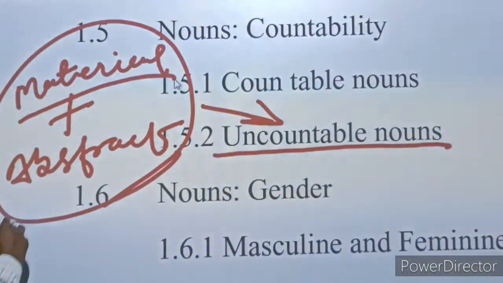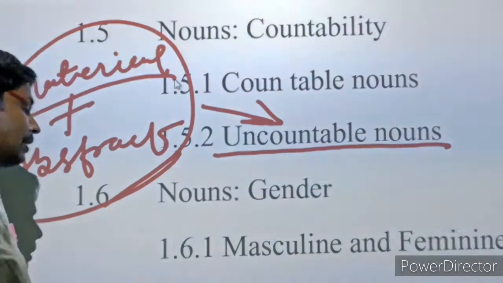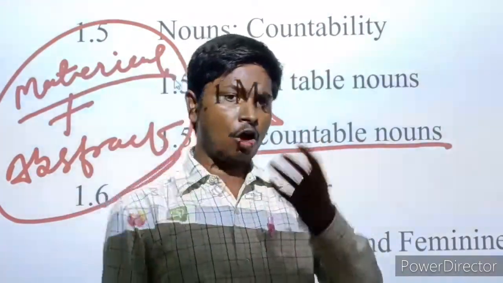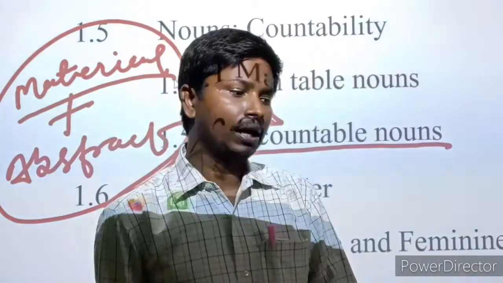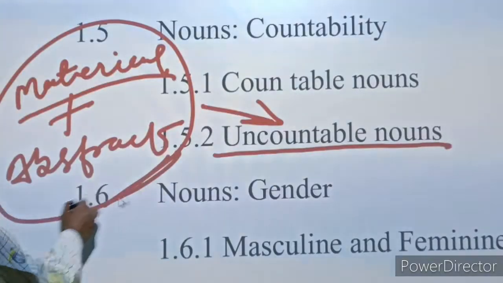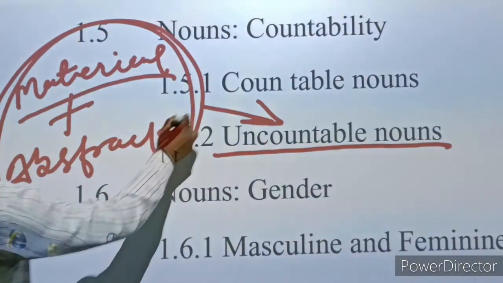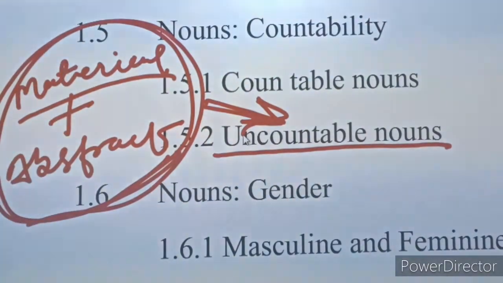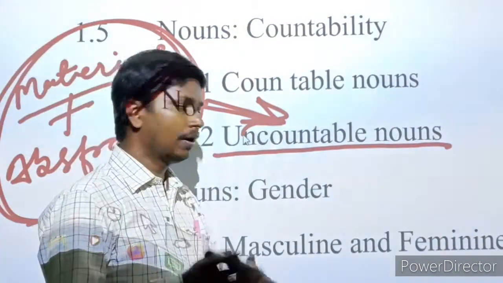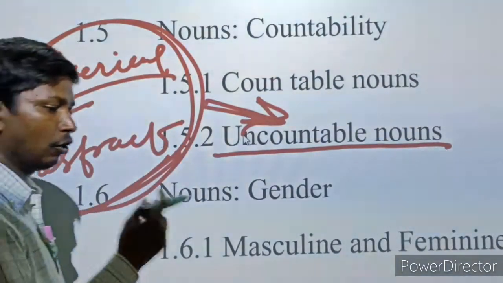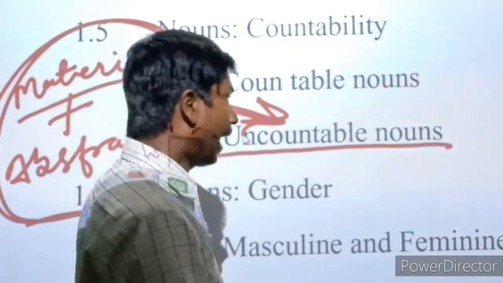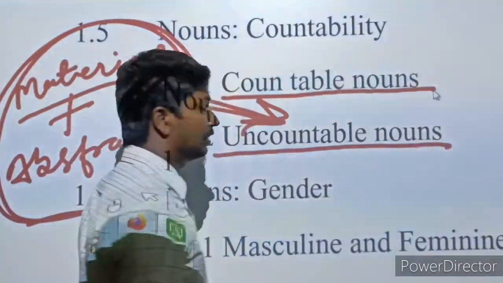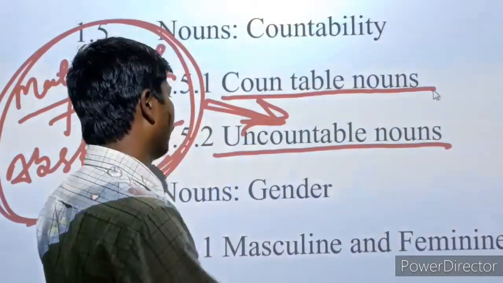Then after abstract noun, that is only feeling, emotion to the mind, and it also cannot be counted, like wisdom. How much wisdom you have, you cannot count, and that is why it is uncountable noun. After compounding the two nouns, it can be produced as an uncountable noun. The noun that cannot be counted is called uncountable noun, and the noun that can be counted is called countable noun. जिसे गिन सकते हैं काउंटेबल, जिसे नहीं गिन सकते हैं अनकाउंटेबल.